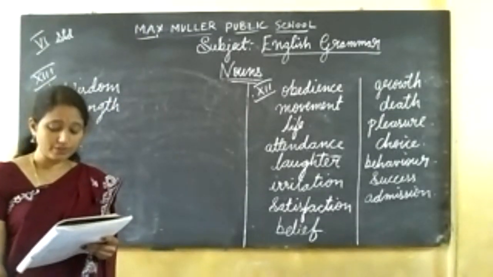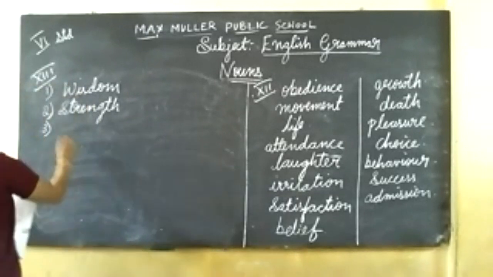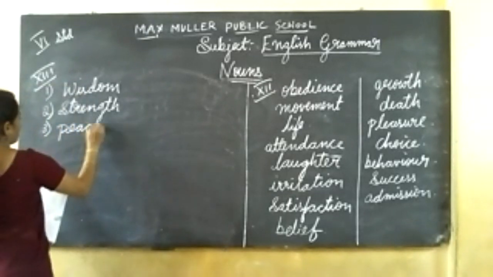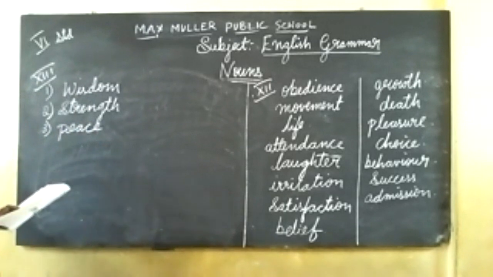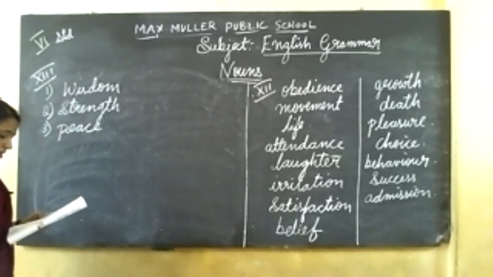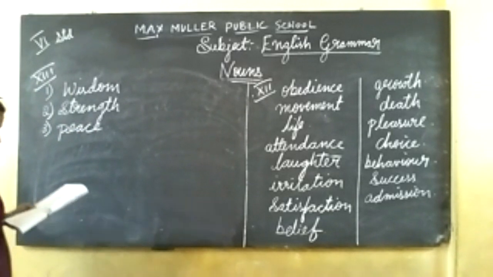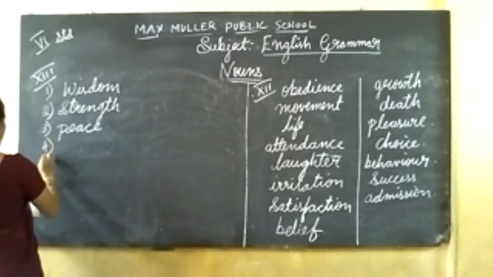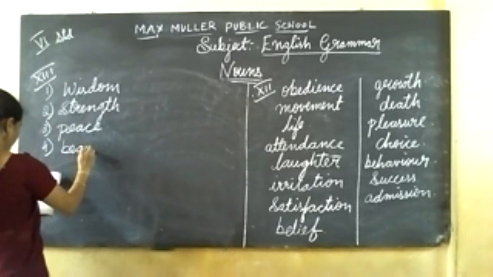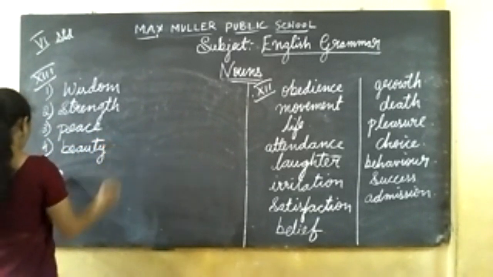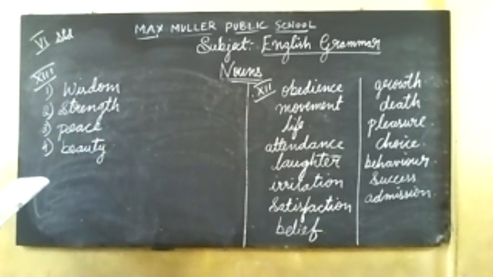Which is the answer? Peace. Fourth one, we admired the dash of the Taj Mahal. Honesty, pretty, or beauty? Beauty, right? Fourth one answer is beauty.